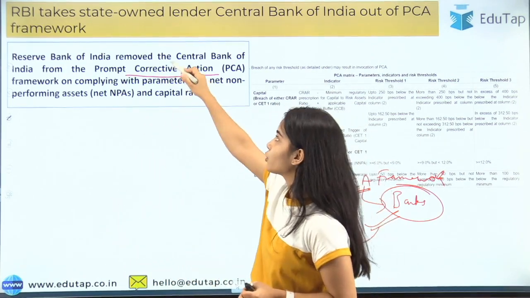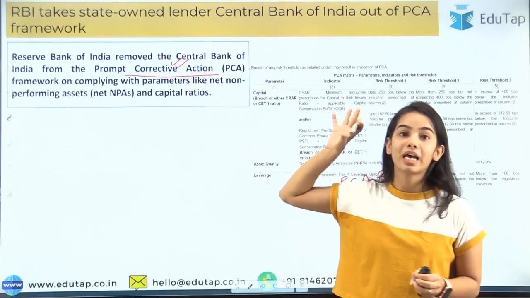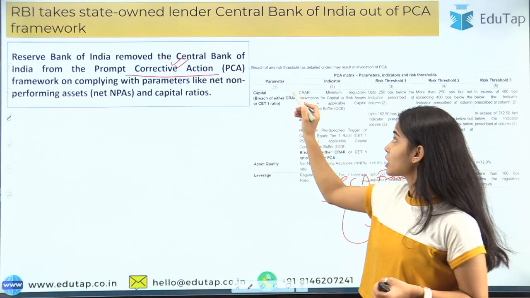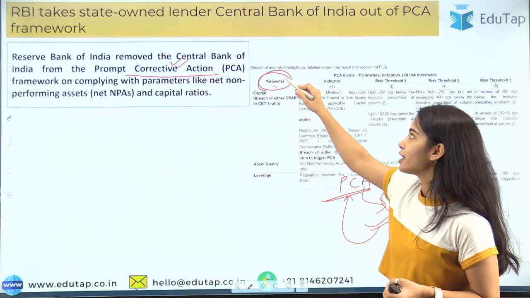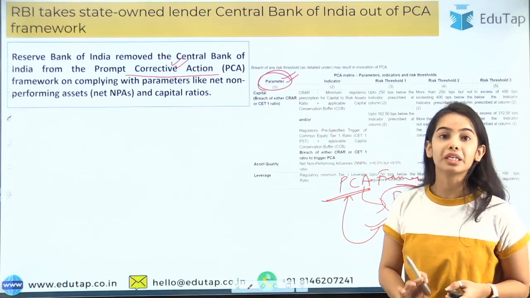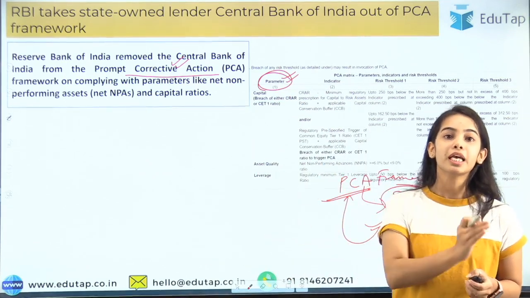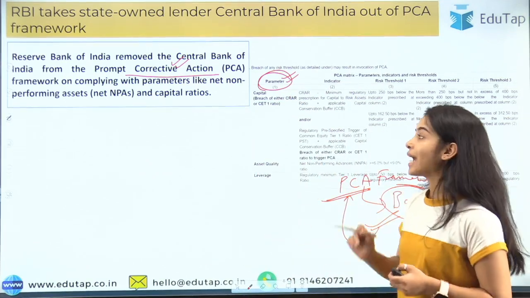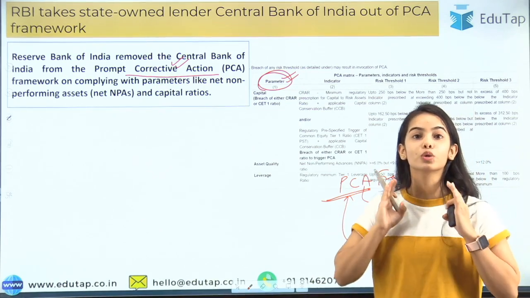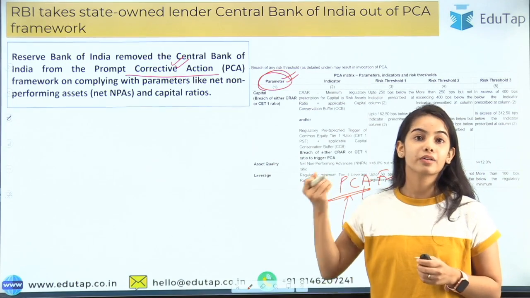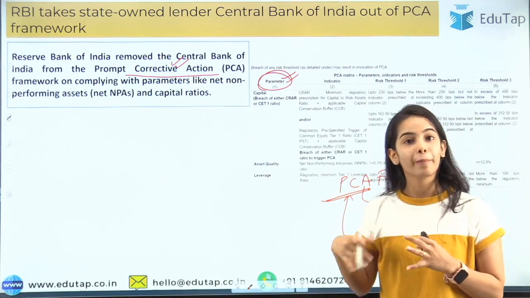That is, it will have to take corrective actions, it will have some restrictions, and so the banks will get healthy. So these are the parameters, and if the banks do not follow these parameters, they will be kept under the PCA framework where restrictions will be imposed on the banks. Okay, and the RBI will be looking over those banks very closely, at what they are doing and what steps should be taken to make them healthy.